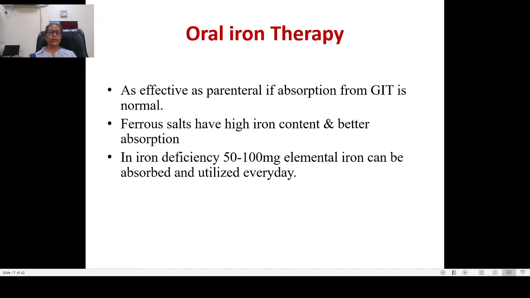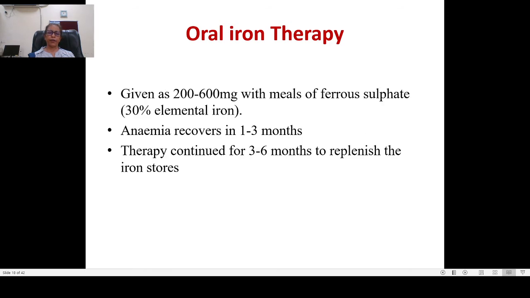In iron deficiency, we give 50 to 100 milligrams of elemental iron, which is absorbed and utilized every day. It is given as ferrous sulfate tablets, which contain 30% elemental iron, and the dose is 200 to 600 milligrams with meals. Anemia recovers within 1 to 3 months, and therapy has to be continued. Once the anemia is recovered and your hemoglobin rises, you still have to continue the treatment for 3 to 6 months to replenish the iron stores.